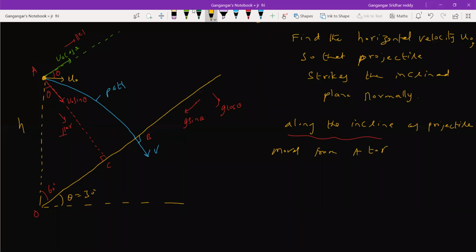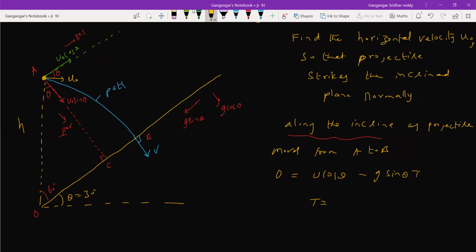Final velocity will be 0, because it is striking normally at the incline. So 0 is equal to u naught cos theta minus g sin theta into time of flight.